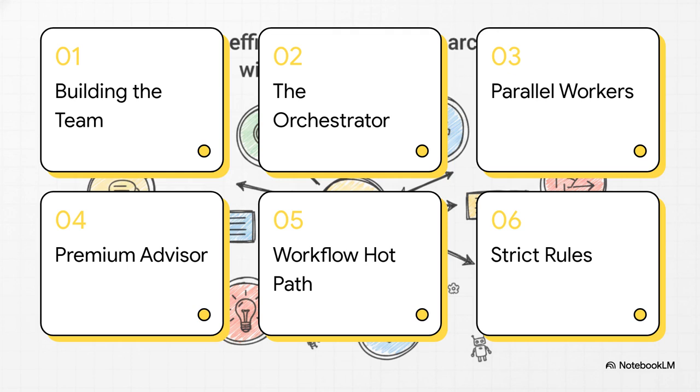All right, here is our roadmap for today. Number 1, building the team. Then we'll meet our 3 key hires: the boss, the muscle, and the brains. After that, we'll map out the workflow hot path, and finally, go over the strict rules.